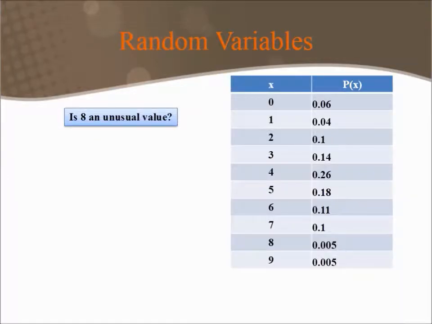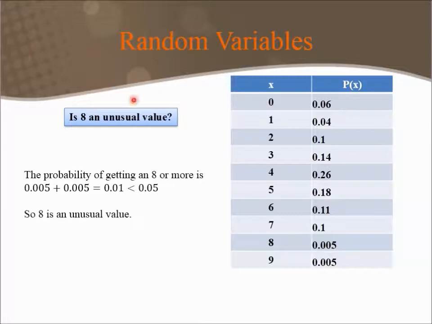How about this probability distribution? Is an 8 unusual? Well, following the same idea, except now we want to know the probability of getting 8 or more. If the probability of getting 8 or more is less than 0.05, then this is unusual. So the probability of getting 8 or more is the probability of getting 8 plus the probability of getting 9, which only adds up to 0.01, less than 0.05. So we would say 8 is an